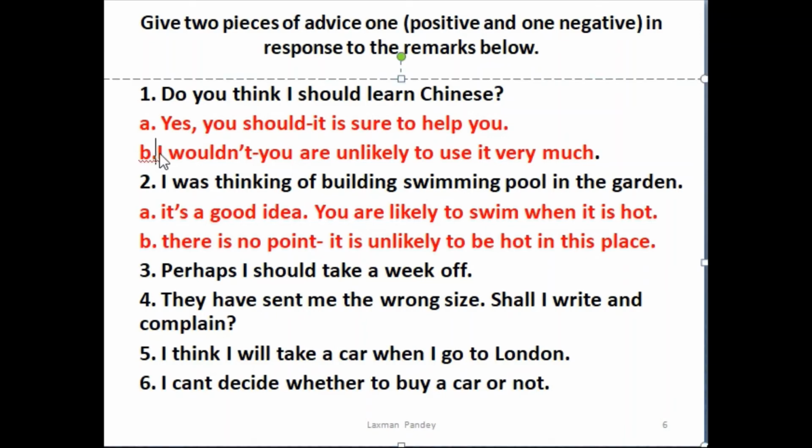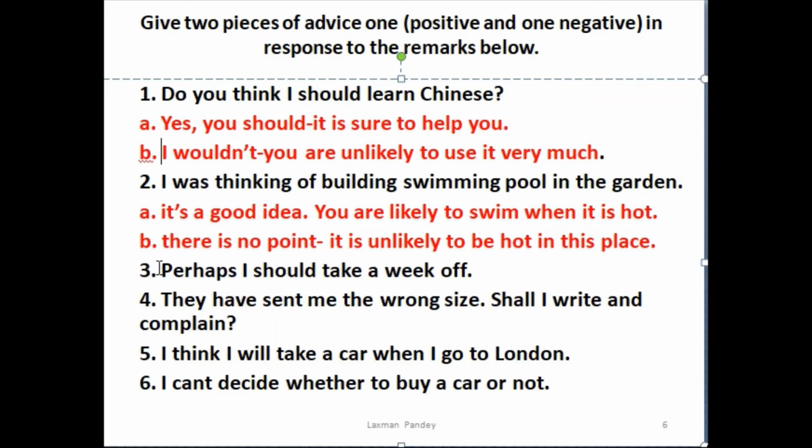And number B, I wouldn't. You are unlikely to use it anyway. Sorry, I wouldn't. You are unlikely to use it very much. Number 2, I was thinking of building a swimming pool in the garden. Number A, it's a good idea. You are likely to swim when it is hot. And for negative, there is no point. It's unlikely to be hot in this place.